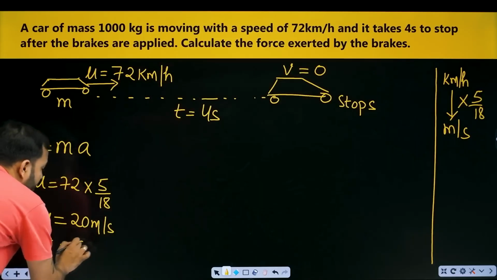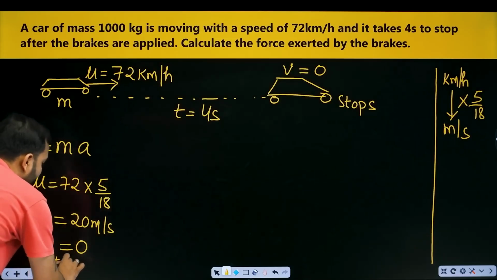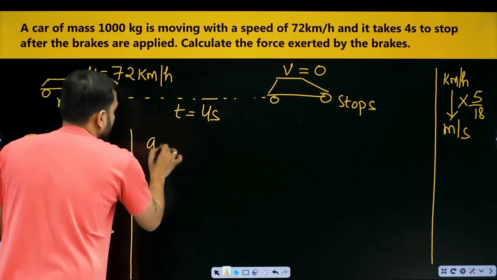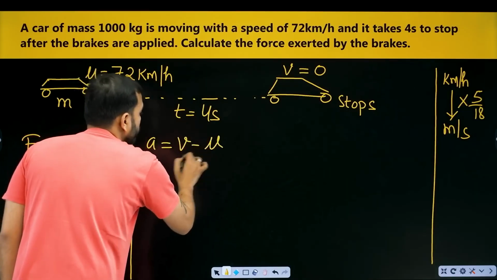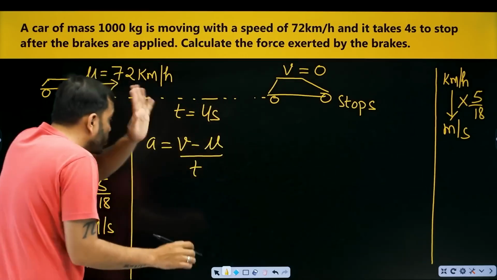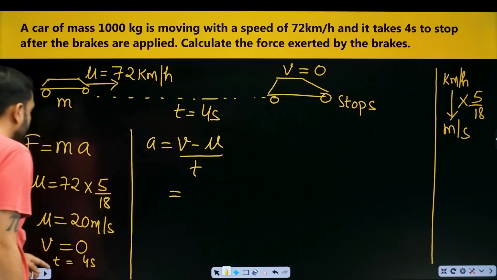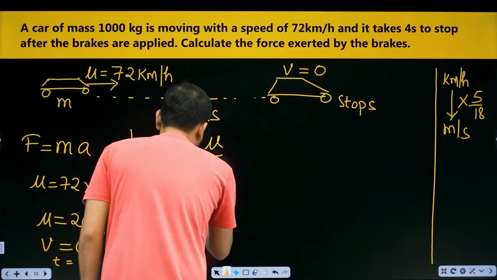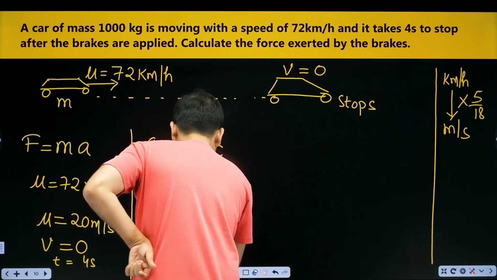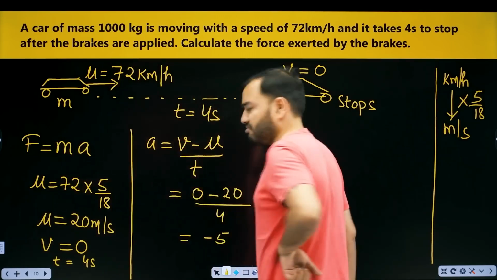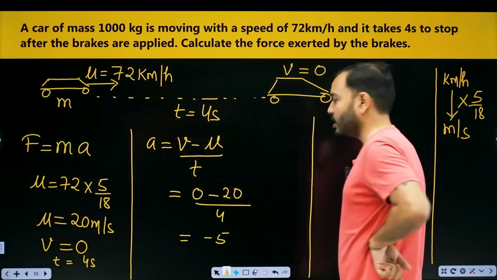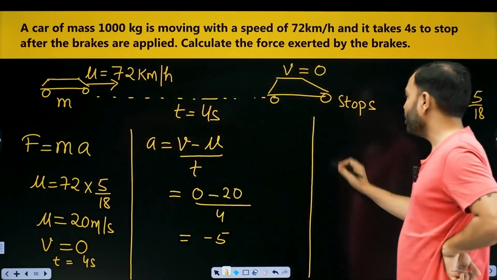Final velocity is 0. It comes to rest. And the whole of this took how much time? 4 seconds. Now I'll put the formula. a is equal to v minus u by t. Beta, always final minus initial. Never subtract the smaller from the bigger one. Initial from final. What is final? 0. What is initial? 20. What's time? 4. Sir, it is becoming minus 5. Looks ugly to me. So, physics doesn't depend on what looks ugly to you. What's right, that's what you have to do.